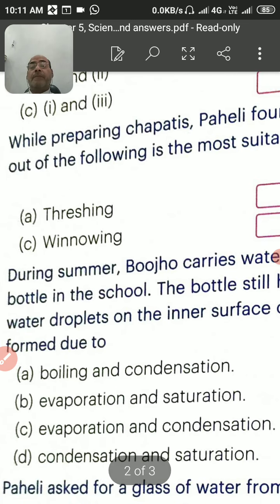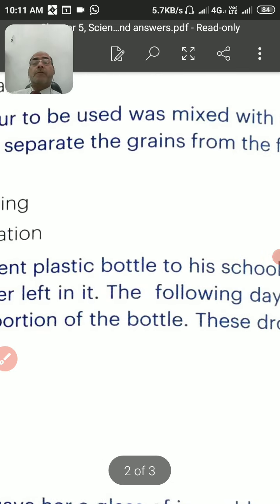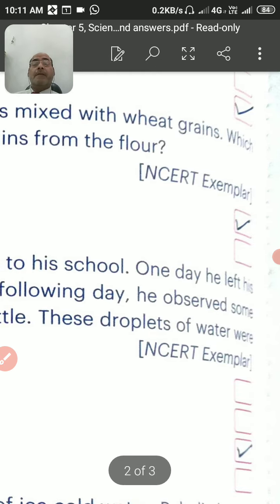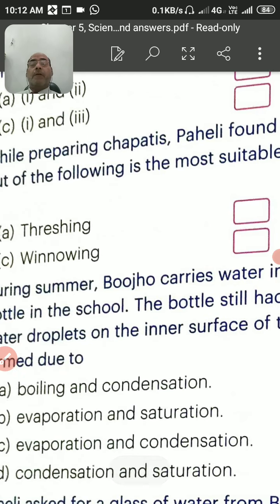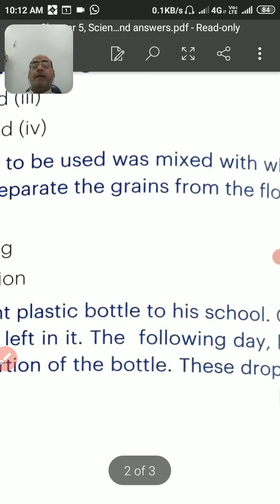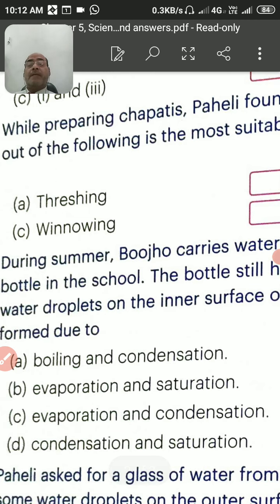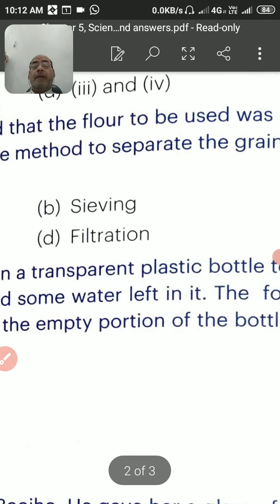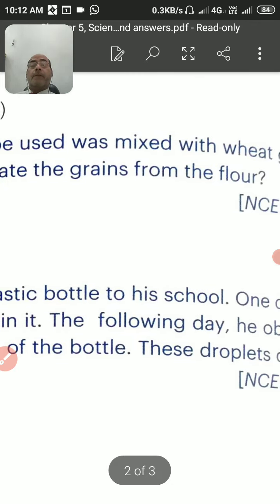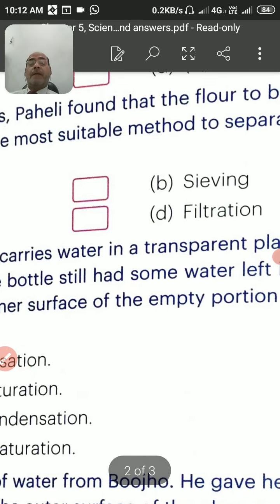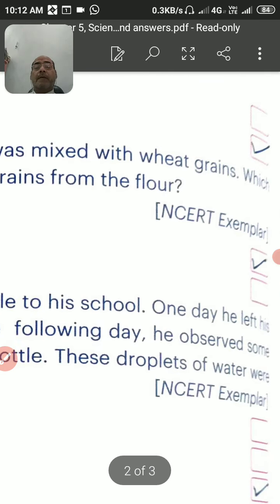Question number 13. While preparing chapatis, Paheli found that the flour to be used was mixed with wheat grains. Which out of the following is the most suitable method to separate the grains from the flour? Let us see: threshing, winnowing, sieving, and filtration. Grains from the flour get separated by the process of sieving. So the answer will be sieving.